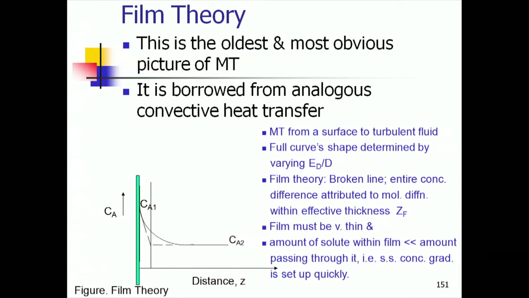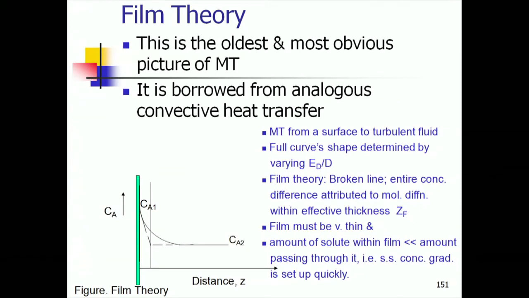If you were to measure the concentration profile, concentration at various distances from this naphthalene solid slab surface, the concentration will actually gradually decrease from Ca1 to Ca2. So, that is first thing to note. The real profile will be as this continuous line indicates, gradually dropping from the interface concentration, surface concentration towards the bulk value Ca2. Okay.